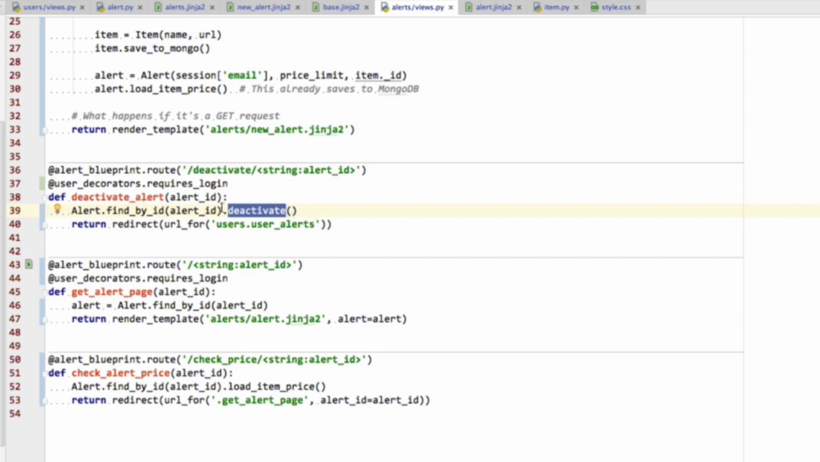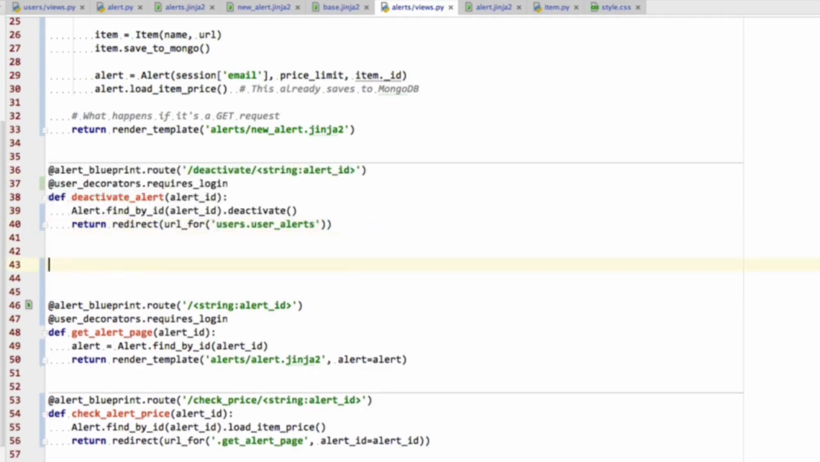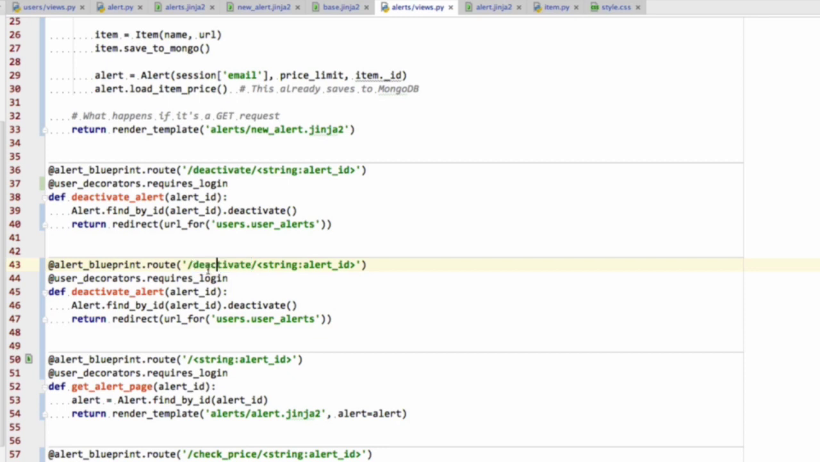After setting the alert to be deactivated, we were redirecting to users.userAlerts, which is the list of alerts. In this video, we're going to make sure that we can activate them as well. So we're going to need to copy all of that and change it to activate, and then change that to activate alert. And instead of deactivate, change that to activate, and that's all the changes we need. That is now going to reverse the deactivation and indeed activate the alert. Remember, the activate method sets self.active to true and then saves to MongoDB, so it does the opposite of deactivate.